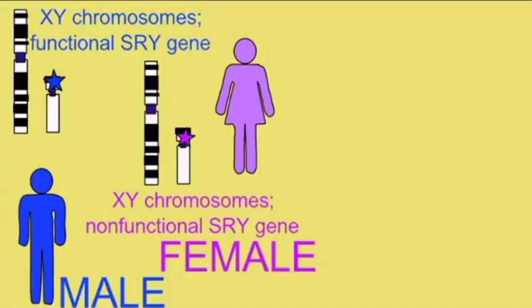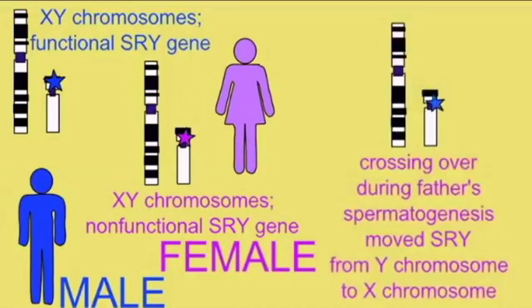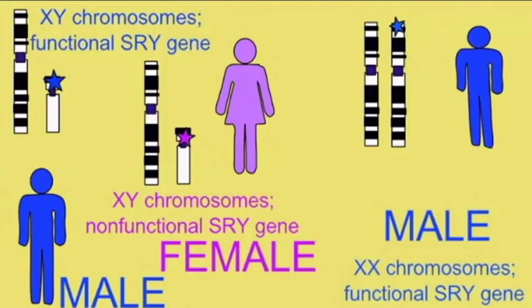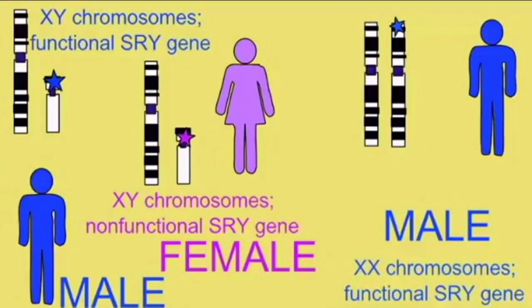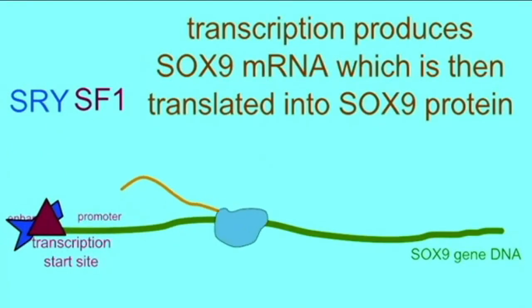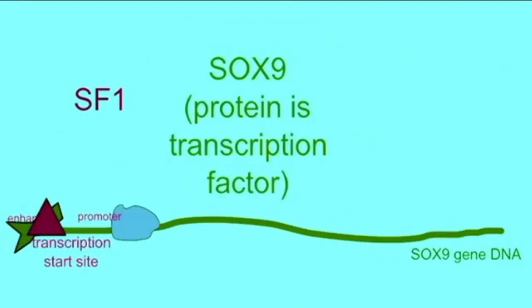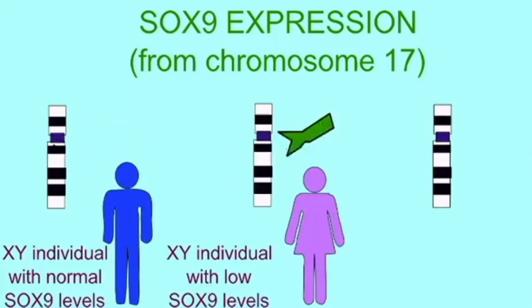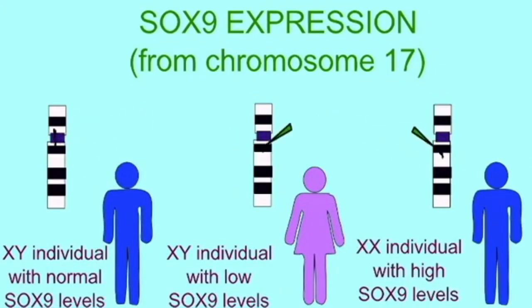It is possible for the SRY gene from the Y chromosome to move or be non-functional. It is possible for other genes to be duplicated or be non-functional, and this can cause a discrepancy between gonadal gender and chromosomal gender.